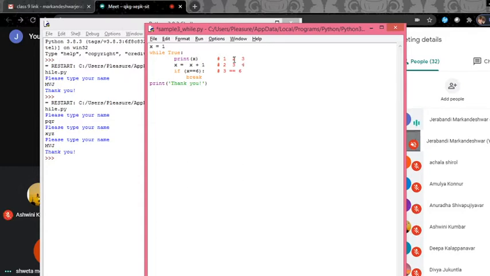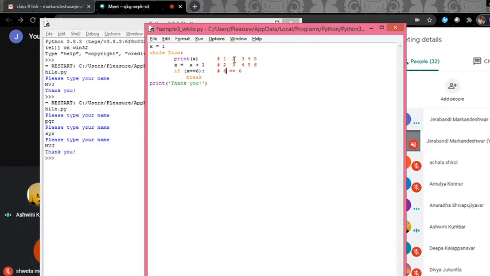Then the next value will be 4. Then the condition is checked for 4. Again the condition is false, then it jumps back to the beginning, then prints 4, then prints 5, right? Then here you'll get 5, here you'll get 6. Then look here now, 6 equals 6. What happens now?